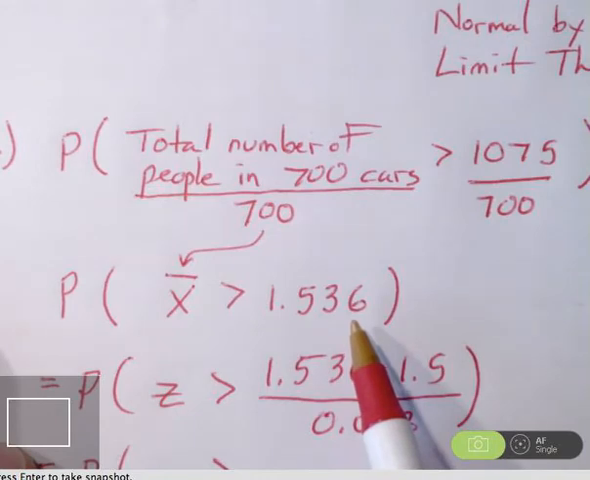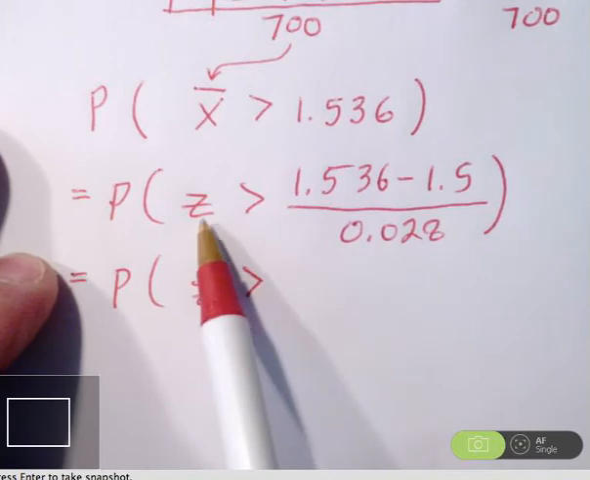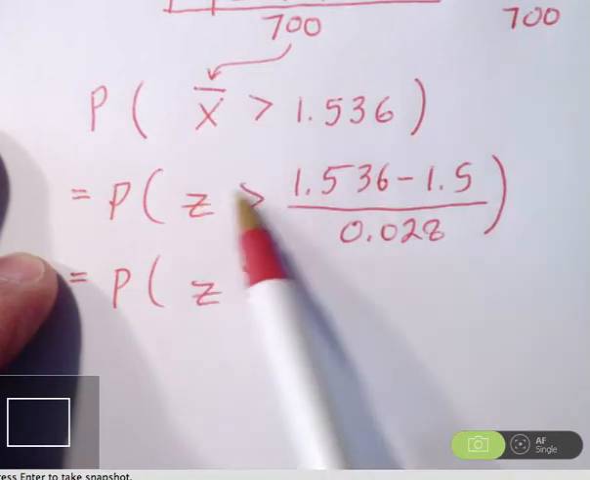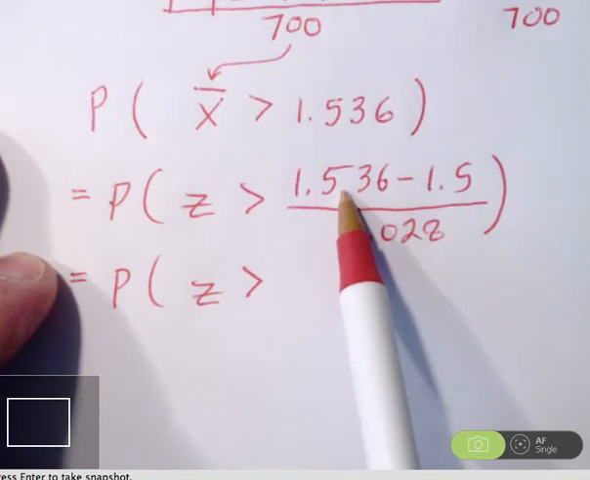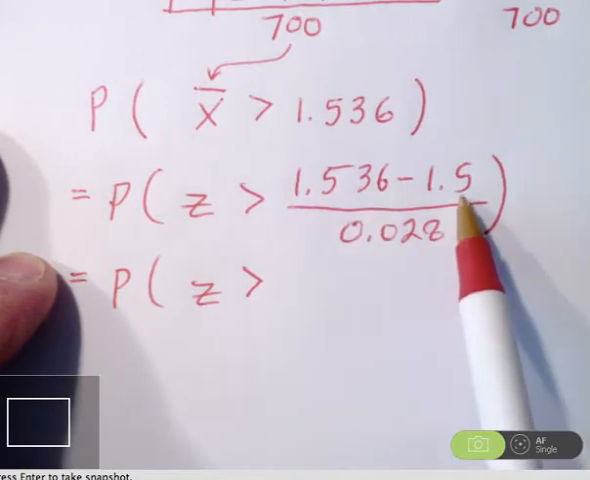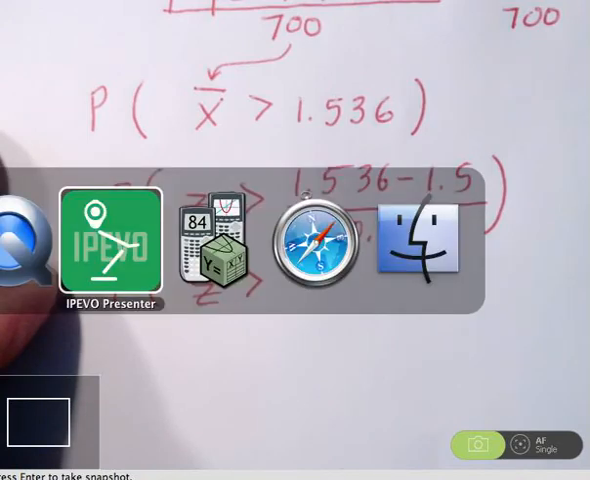I know the mean and the standard deviation. We've already calculated that. So my z-score then, I can convert this into a probability involving z-scores. So from x bars to z-scores, I can take my actual value that I'm interested in, the 1.536, subtract the mean, divide by the standard deviation. So now we need to calculate that. We'll go to our calculator here.